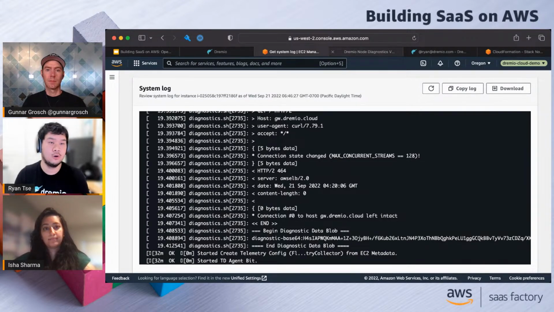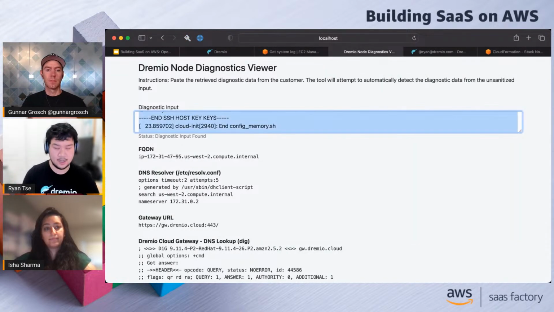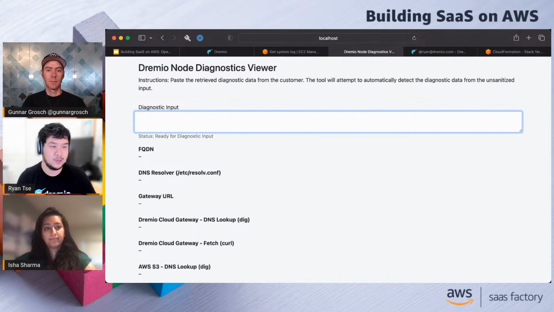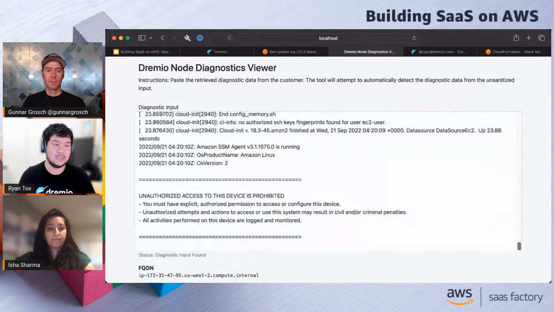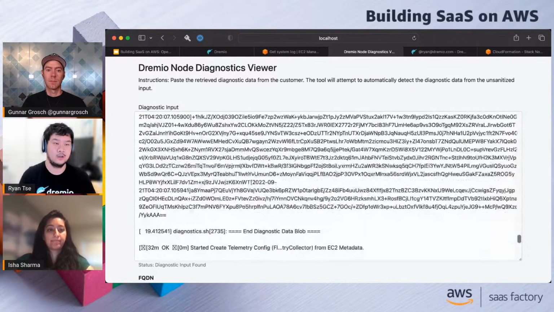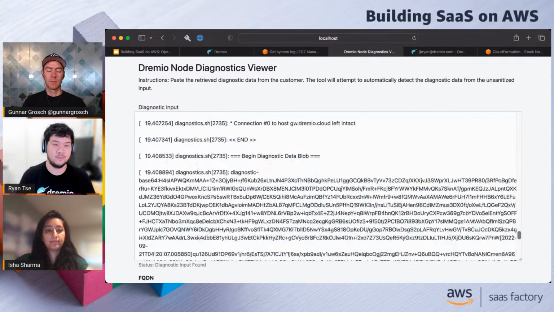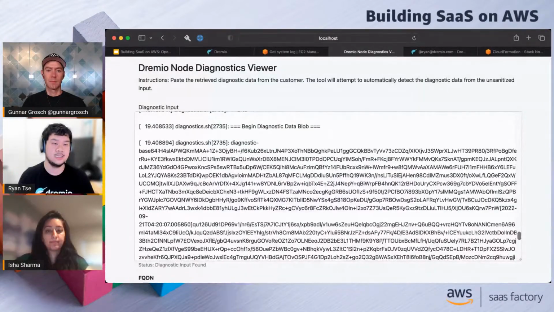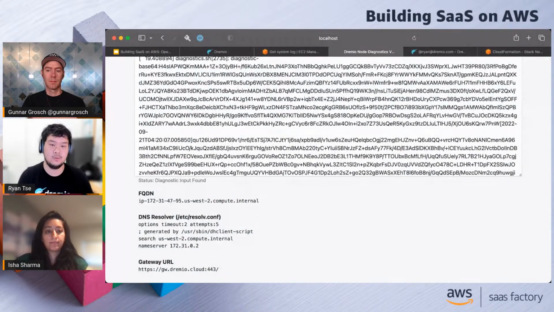And then I'm going to go over to this custom tool that we've built. I'm going to reset this diagnostic input, and I'm going to paste in the entirety of the log. If I expand this out, we'll see that it's the entire boot log, everything. But there's also this section here called diagnostic data blob that we put into this log. This is actually what powers this diagnostics viewer that we have here, which gives us a JSON representation of the same diagnostic data that we ran.